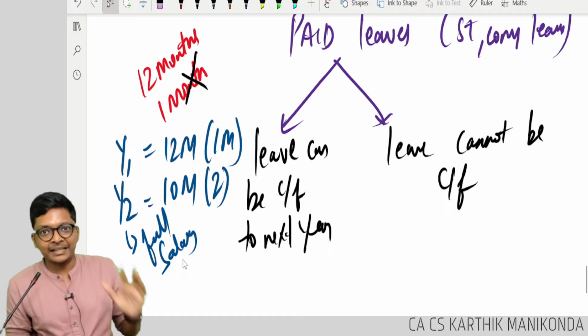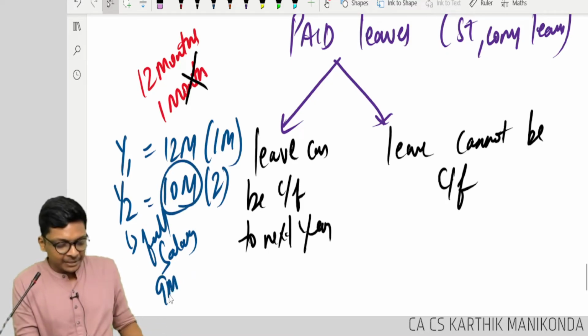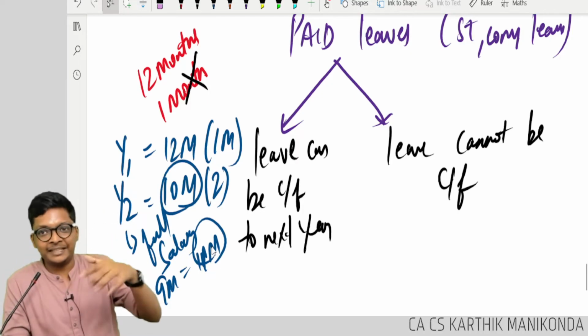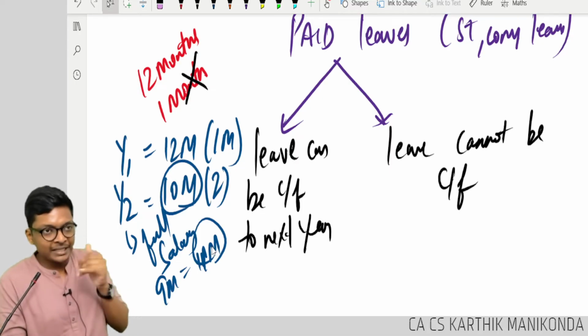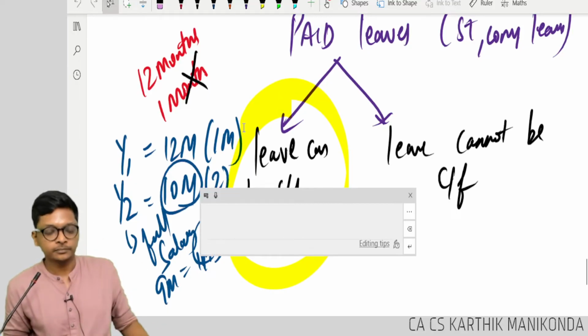When will he lose salary? Only if he works for less than, let's say he works for 9 months, then he will get 11 months salary. Because previous year 1 month and this year 1 month is there. Rahul, are you following? Everybody getting it, guys? So leave can be carried forward means this scenario, how to account.